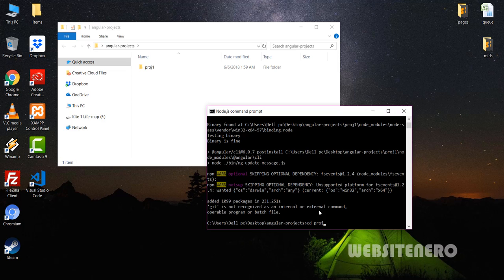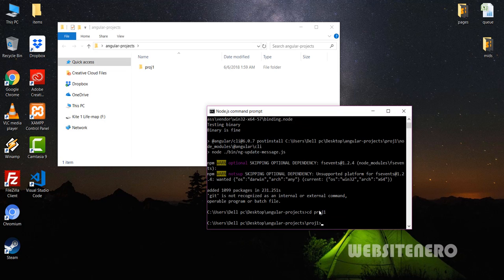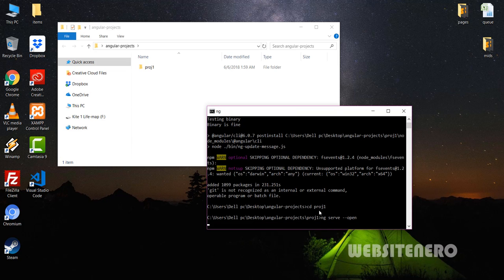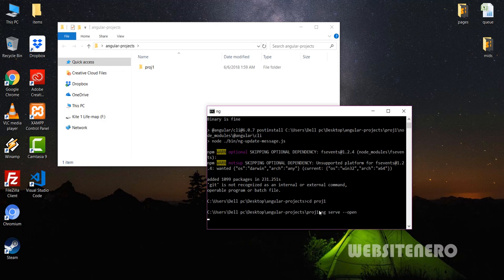So we are in the Angular projects folder, so we have to go inside project one. So cd proj1, we are inside. Now to run the server, ng serve double hyphen open. So this is going to start a server and open at port 4200. So don't do anything, just wait.